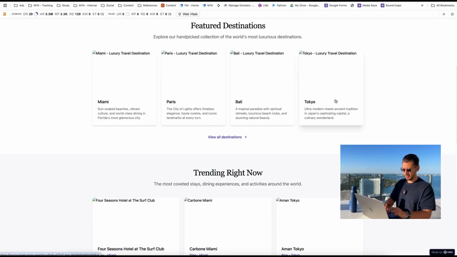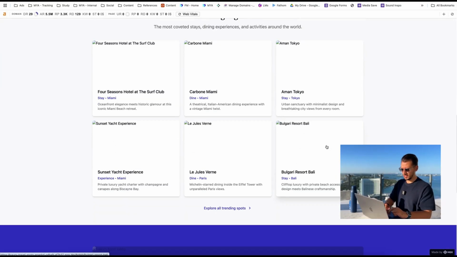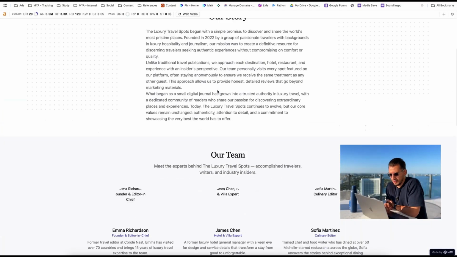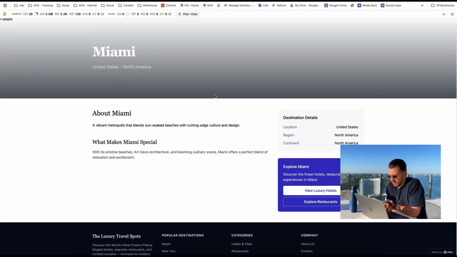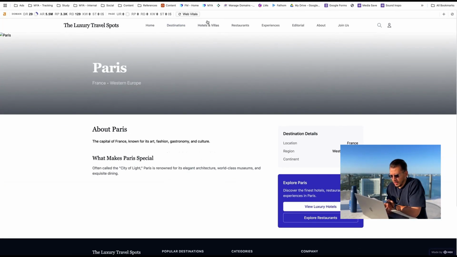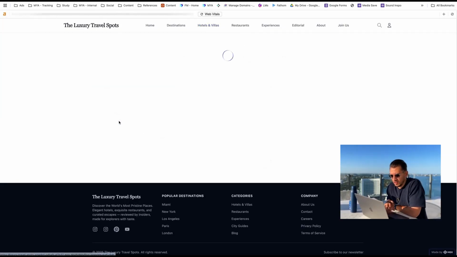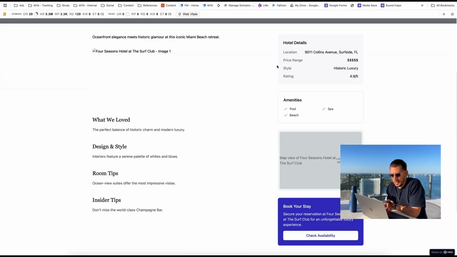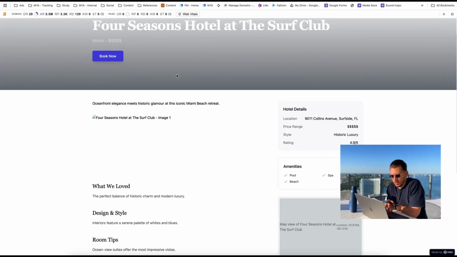Overall, not bad. It's kind of disappointing that it didn't manage to put any images in. But what I like is it did a bunch of work, which Replit does not do. So it has already these blog pages done, destinations. You can click on all of them. That works. The other apps will not get this in one go. It's really sad that it doesn't have the images. It already has single pages. Looks like the URL structure is also kind of good.